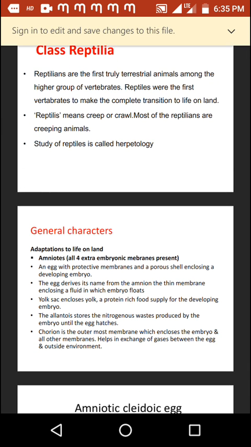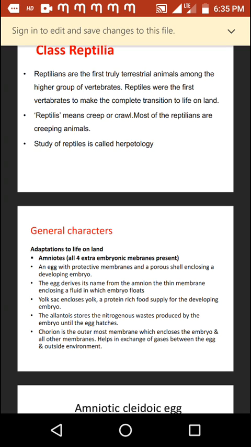Let's see about the adaptation to life on land. The first important adaptation is the laying of amniotic eggs. They are called amniotes. Amniotes are the group of animals which lay amniotic eggs. These eggs possess all four extra embryonic membranes. An egg with protective membranes and a porous shell encloses a developing embryo.